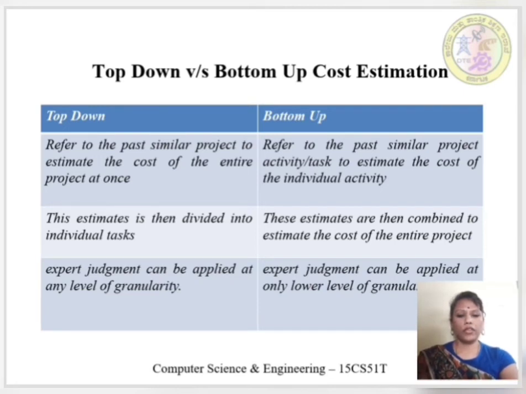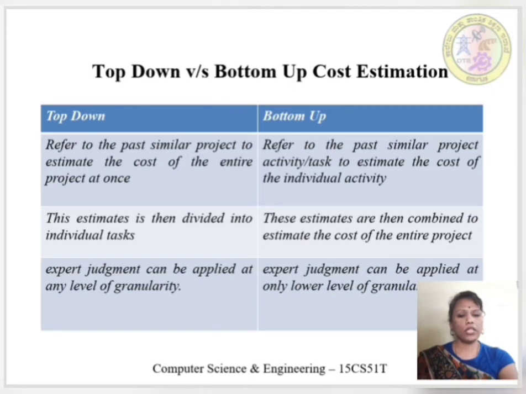The difference between top-down versus bottom-up cost estimation. In top-down, it refers to the past similar project to estimate the cost of the entire project at once. Whereas in bottom-up, it refers to the past similar project activity to estimate the cost of the individual activity.